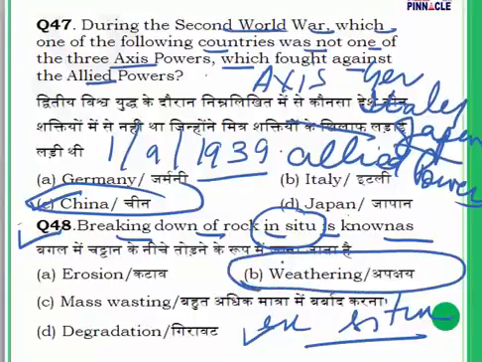Weathering means breaking down of the rock there itself, but when it is going to be transported from there by water or by air or by some other medium, then it will become erosion. So just mere breaking down, that is known as weathering. Weathering is breaking down of the rock or the soil or any other mineral as well as artificial material that come in contact with the earth's atmosphere, biota and waters. There is going to be no movement in weathering, but in erosion there is going to be movement.